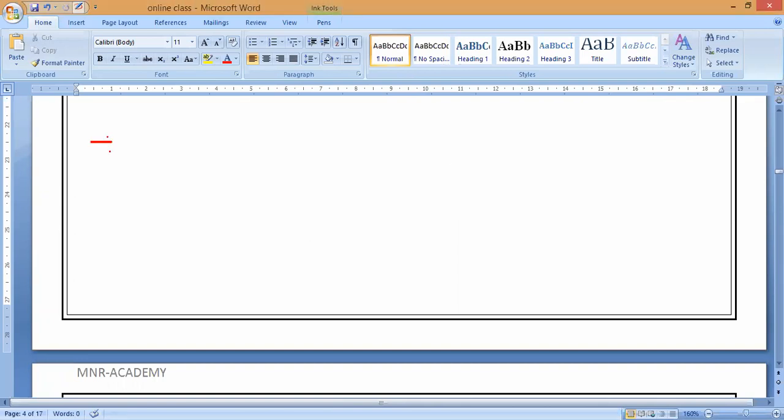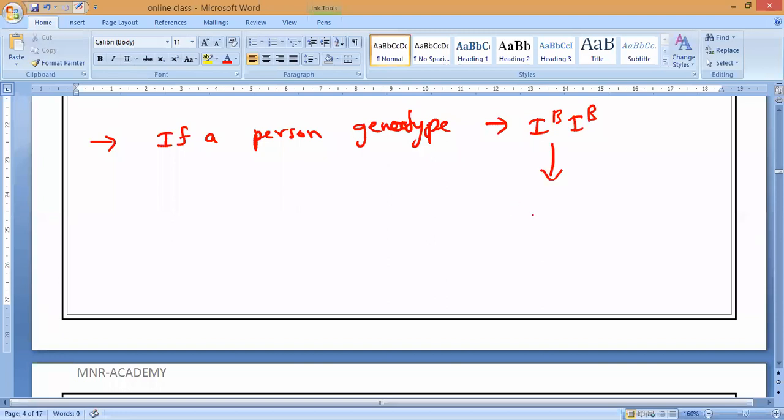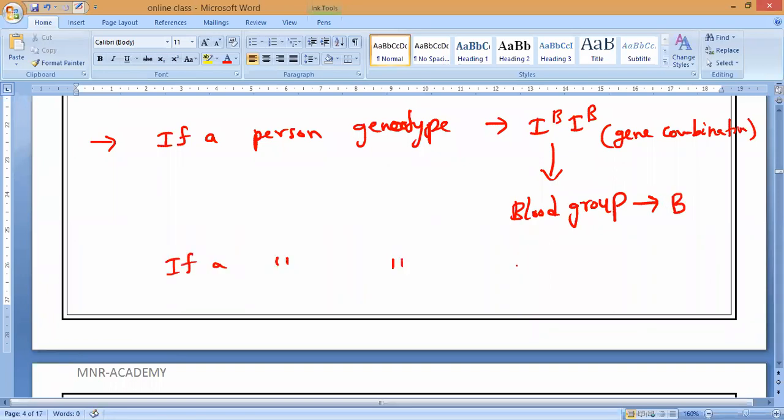Let me take, if a person is having a genotype of IB and IB, now you tell me, what is the blood group? What is the blood group, bro? B. Gene combination, B, sir. Understanding? So the person's blood group is B. Now, if a person is having a genotype of IB and IO, now what is the blood group? Again it is B only.